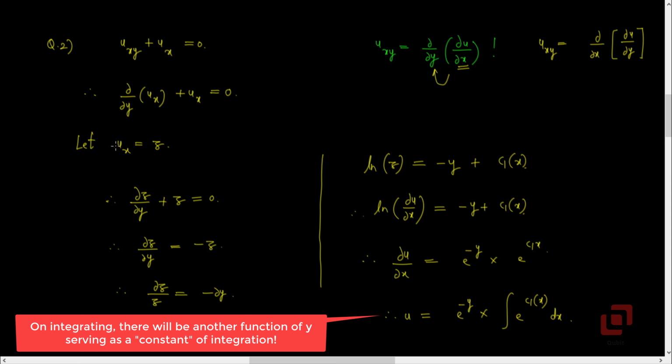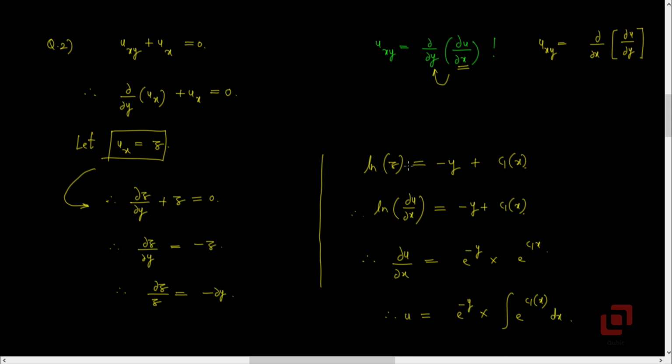So note that to solve this problem, we first substituted the partial derivative of the unknown function u with respect to x as a new variable z, which then allowed us to separate the variables. We then integrated both sides. We ended up getting this general solution. We then went back and replaced z by ∂u/∂x.